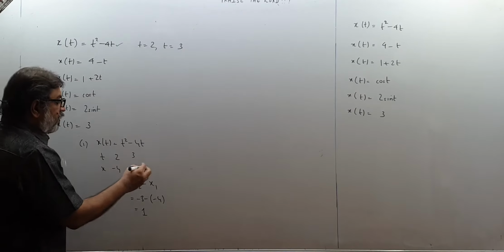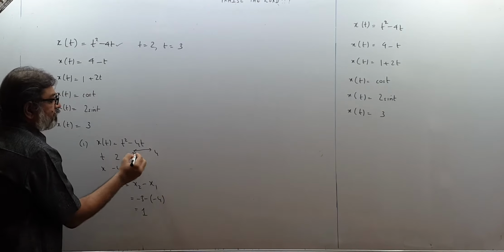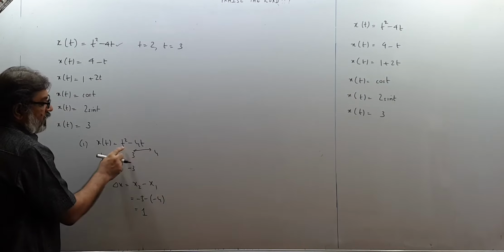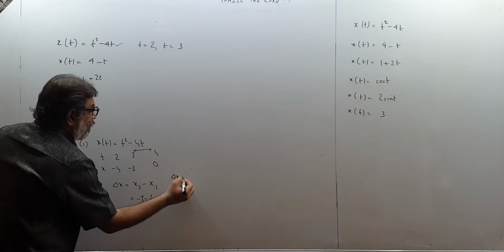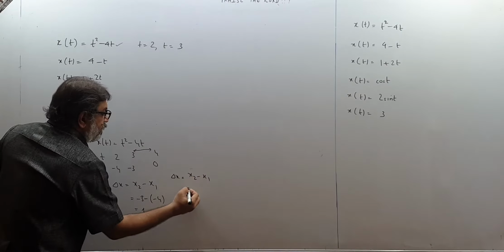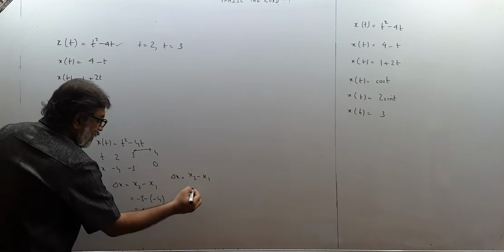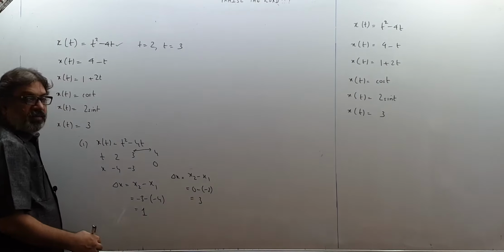If I want displacement between 3 and 4, between these two, then for t equal to 4, 16 minus 16, that will be 0. So displacement from here to here will be x2 minus x1, so 0 minus minus 3, and that comes out to be 3. Like this we think.